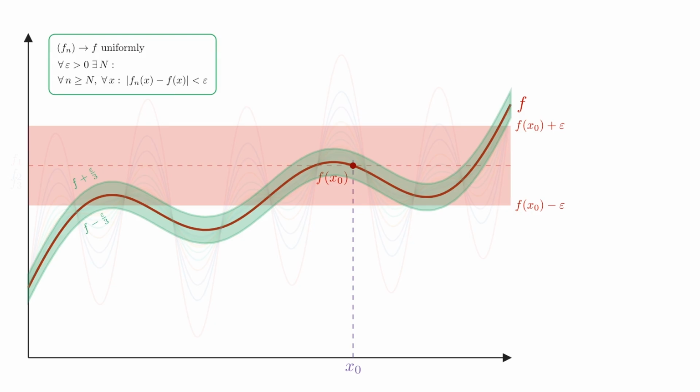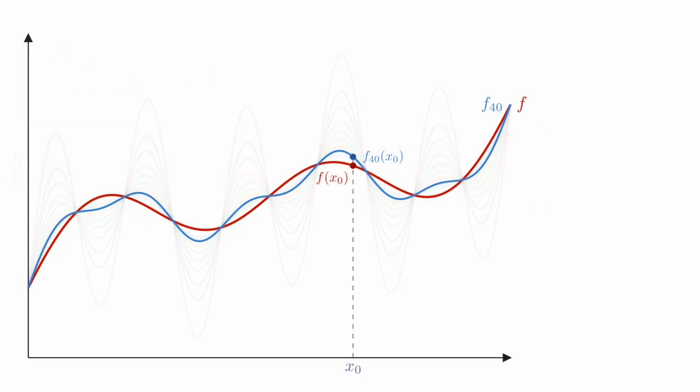In the proof, it is convenient not to use the full epsilon immediately, but only epsilon over 3. So we choose a green band of width epsilon over 3 around the limit function. Because the convergence is uniform, we know that there exists some index, and here we choose f40, such that the whole graph of f40 lies inside this green band around f, not just at one point, but everywhere. Now focus on the value of f40 at x0. That point is marked on the graph. Since f40 is one of the functions in our sequence, and every function in the sequence is assumed to be continuous, f40 is continuous at x0.